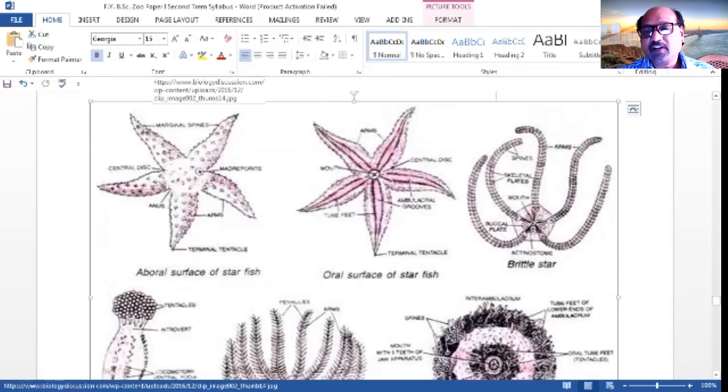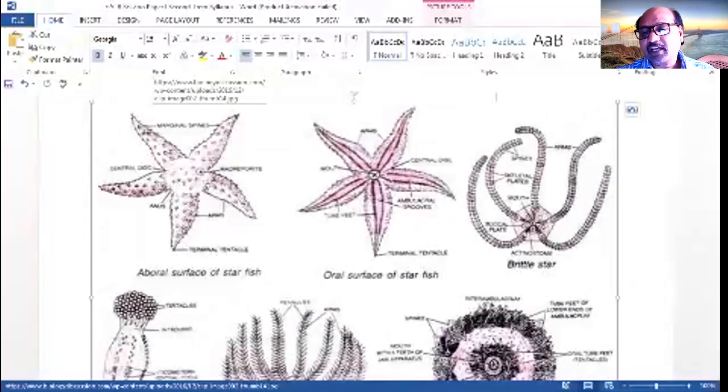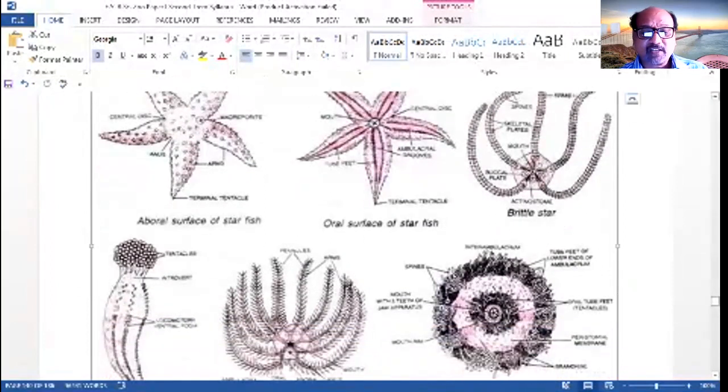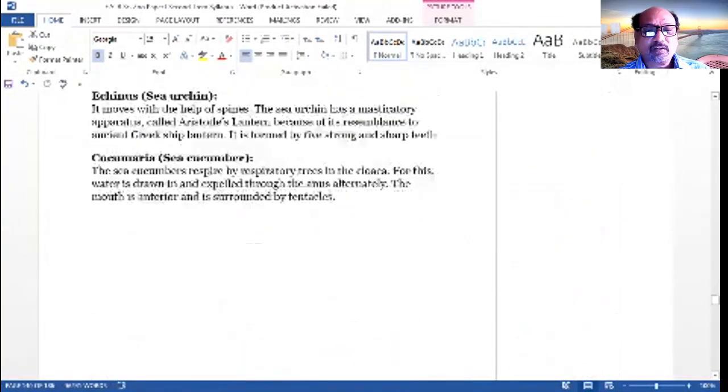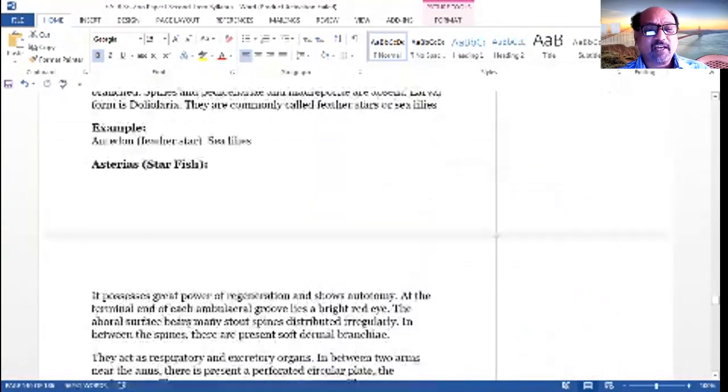Generally, the echinoderms have the central disc, and from the central disc, the 5 arms originate, and they have a number of pedicellariae. The spines are there, and the gills and dermal papillae are there. This is the brittle star. Example is the brittle star. Another form is there.